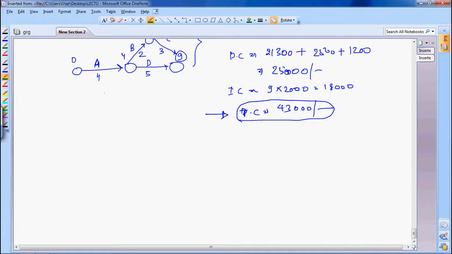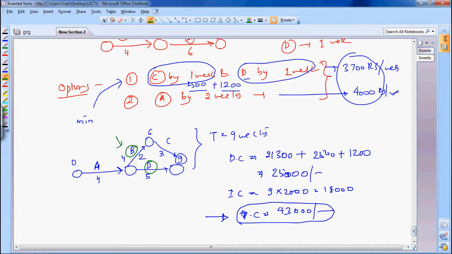Now what is remaining? Your B is exhausted, your D is exhausted, isn't it? In this network diagram, B is exhausted, crashability is over. D is also exhausted, crashability is over. C can be crashed by 1 week. A can be crashed by 2 weeks. One thing you remember, even if you crash C by 1 week, your final project duration will not change because it is dictated by this arrow, and this arrow has become fixed now. So even if you crash C by 1 day, it is not going to have any effect on project duration. So there is no meaning of crashing C.